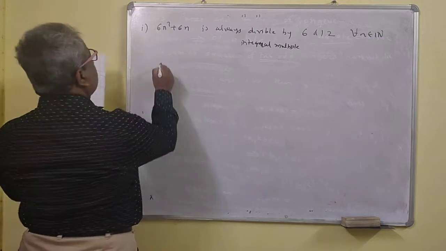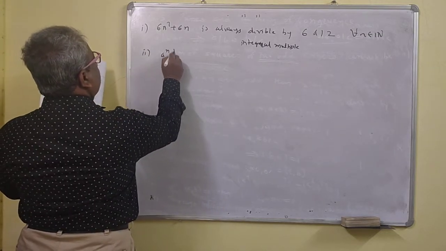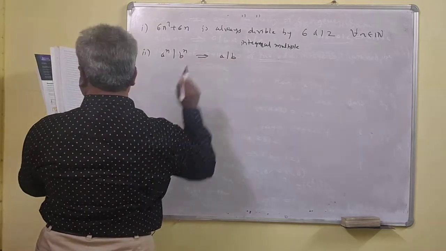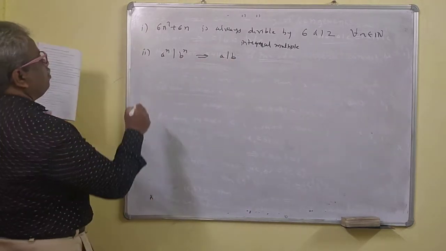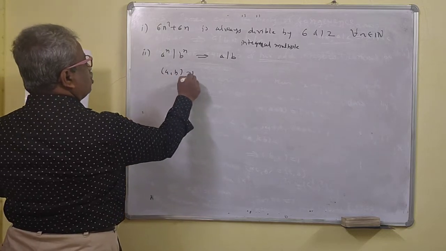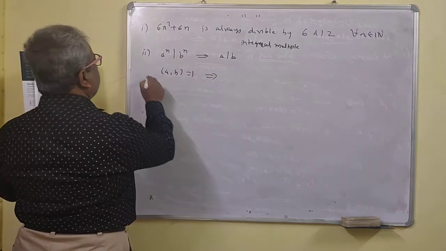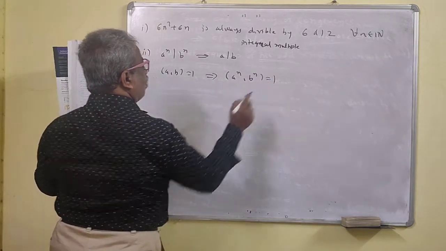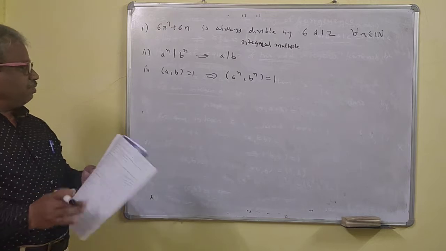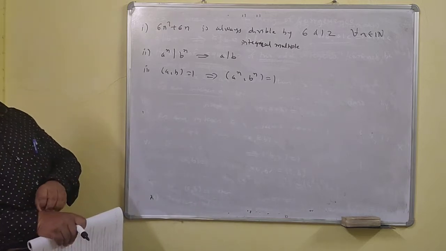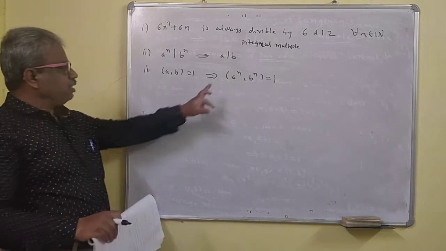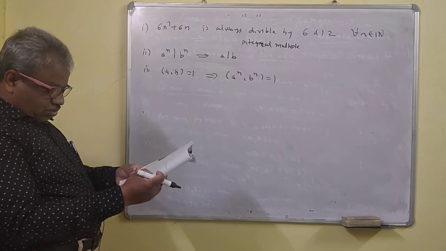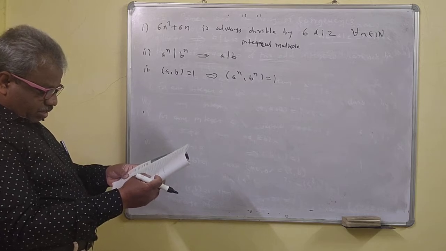One thing is also that if A divides B, then this also holds. So if GCD of A, B is 1, then GCD of A raised to n, B raised to n is also 1. That means if A and B are relatively prime, then nth powers are also relatively prime. You can take any power; A raised to n, B raised to m is also allowed here. So GCD will be 1 then.